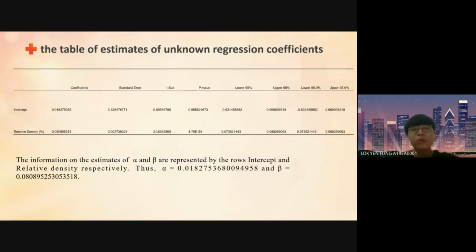Now we move to the table of estimates of unknown regression coefficients. The information on the estimates of alpha and beta is represented by the rows intercept and relative density respectively. Thus, alpha equals 0.0183 and beta equals 0.0809.